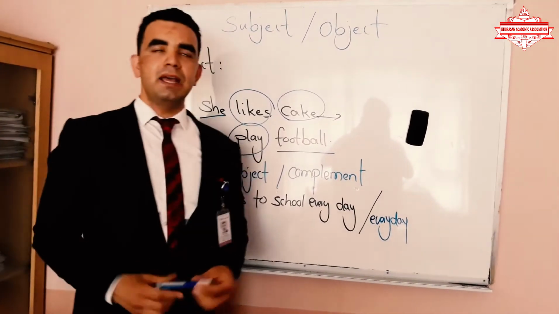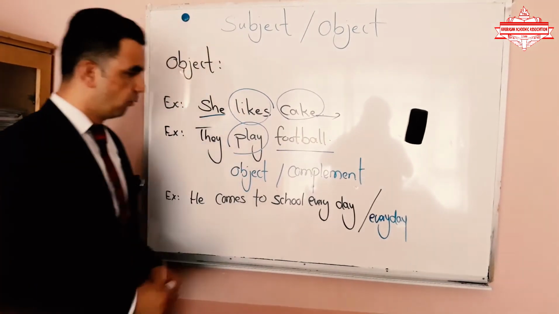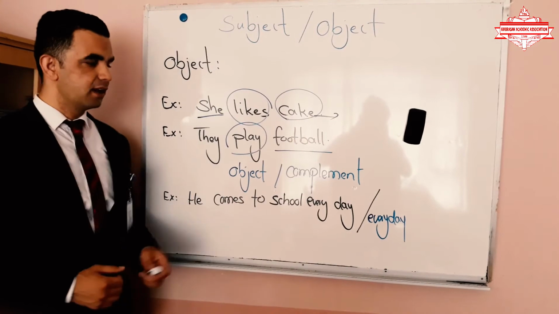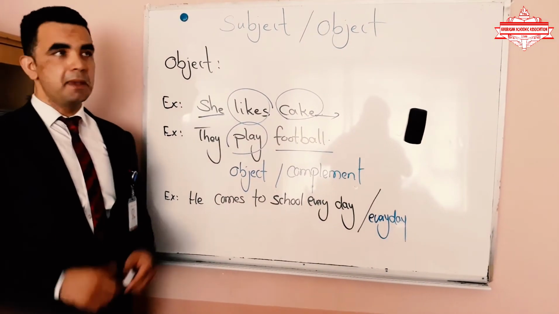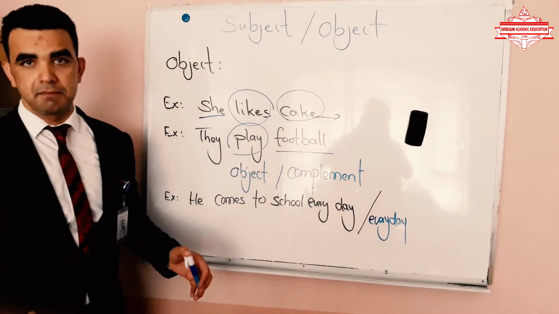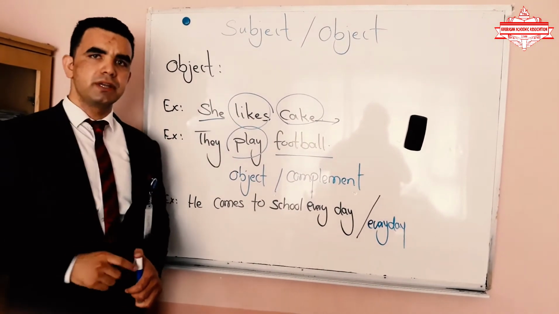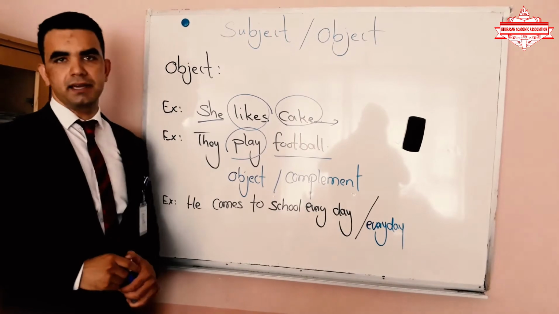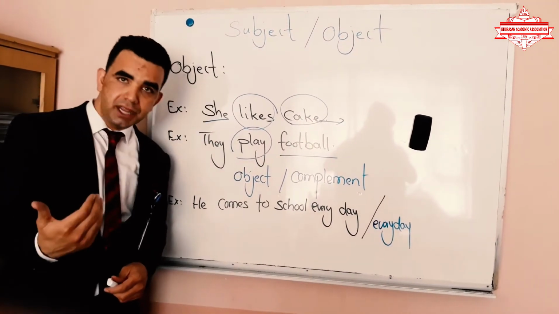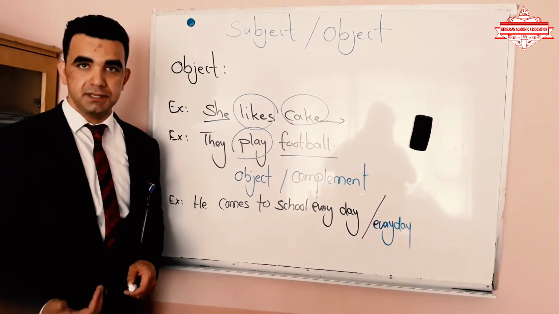Right now, a very important point: what is the difference between object and complement? Many books and many lectures say they are the same, but there is a difference between object and complement. We can say that all objects can be complements of the sentence.